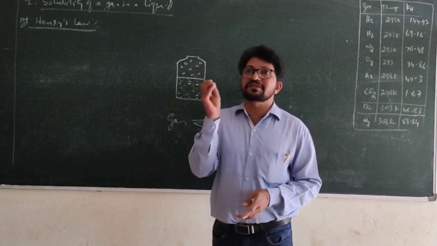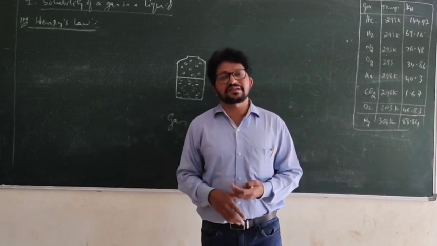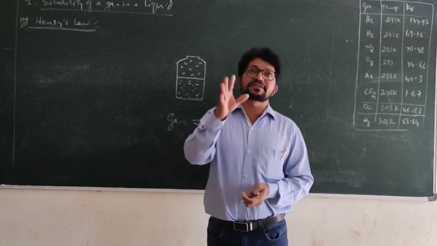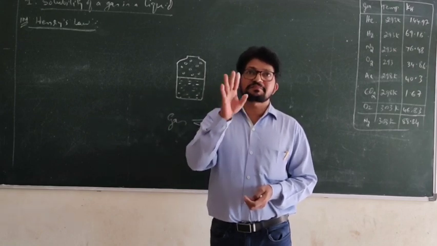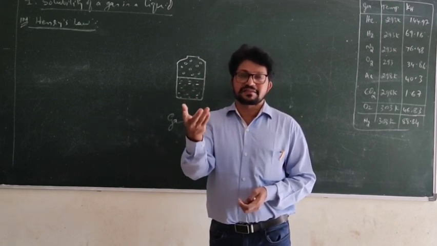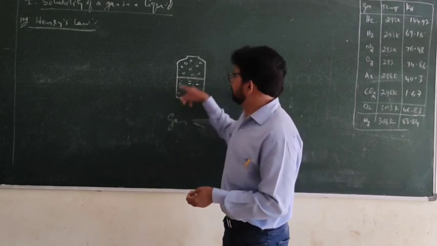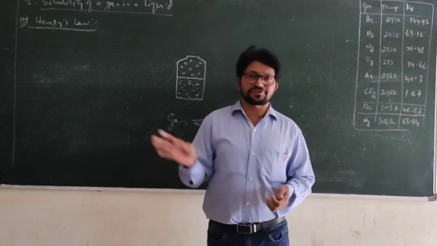So what is Henry's law? Different ways Henry's law can be stated. One of the easy ways to state Henry's law is this: the partial pressure of a gas. If a single gas is used, you can say pressure of the gas. If many gases are here, then the better word is partial pressure.